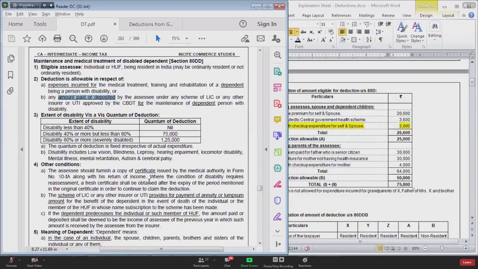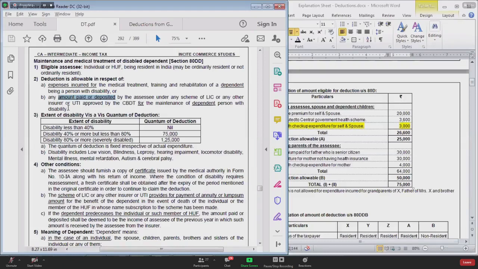He is dependent on me. Number one, I can spend money for his medical treatment, training and rehabilitation. And number two, I can take some life insurance policy. I can go to LIC of India and take some life insurance policy which is specifically for a disabled person. Thereafter, if something happens to me, then Life Insurance Corporation of India will give money to my brother so that his maintenance can be incurred. He can spend money and he can live his life.